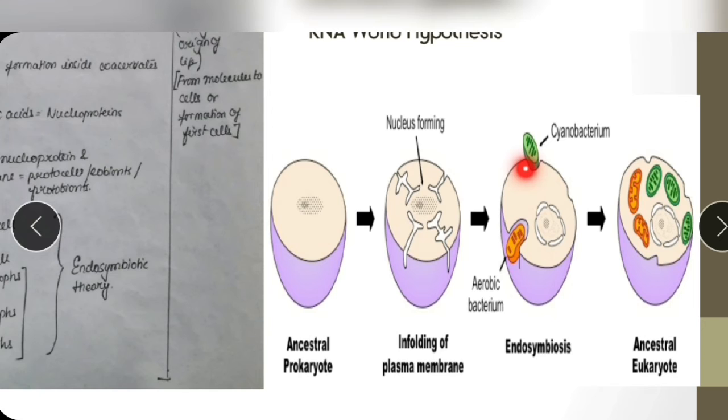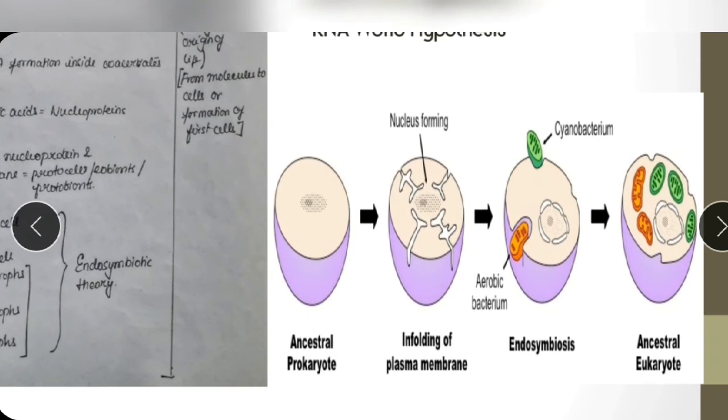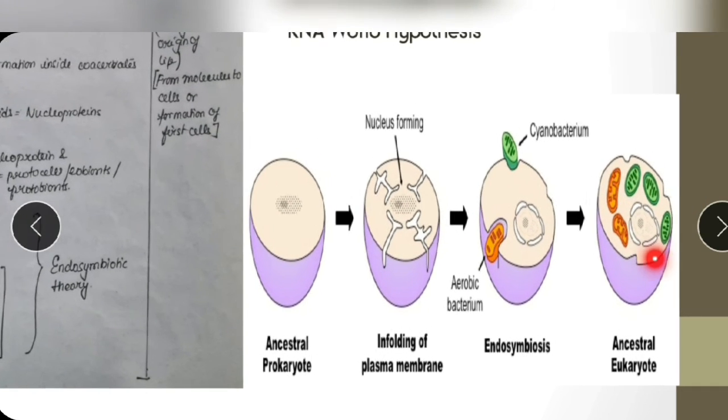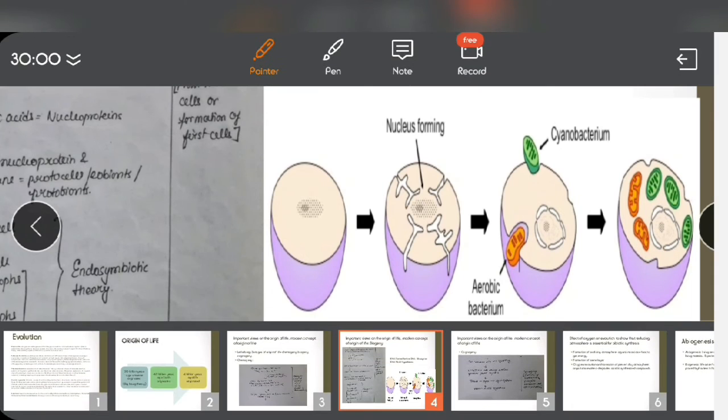Chloroplast is also semi-autonomous, meaning it has its own DNA, RNA and protein. This is how chloroplasts stayed inside and got retained inside the body of the cell.